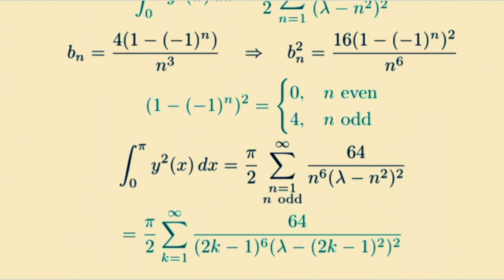The integral equals pi over 2 times the sum over odd n of 64 over n to the sixth divided by lambda minus n squared quantity squared. We can write n equals 2k minus 1 to emphasize odd terms.